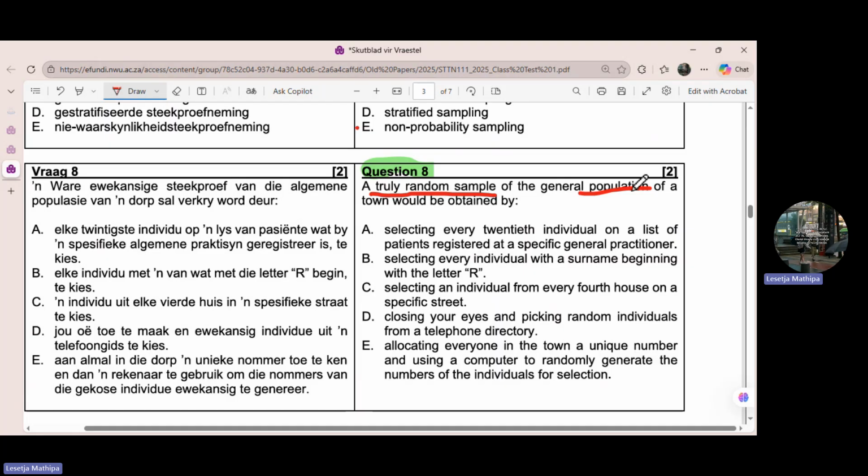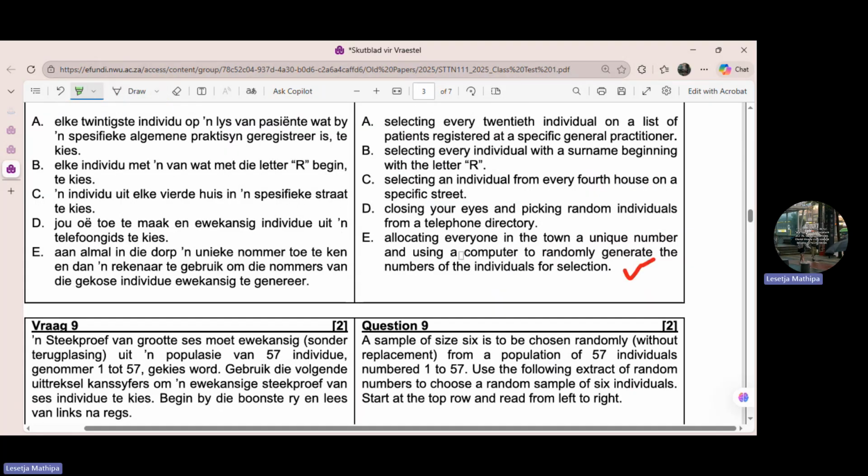So I think by doing that, we can obtain a truly random sample of the general population by allocating everyone in the town a unique number. After that, we use a computer to randomly generate the numbers of the individuals, for a selection. So I think the answer should be E. Question 8 done.